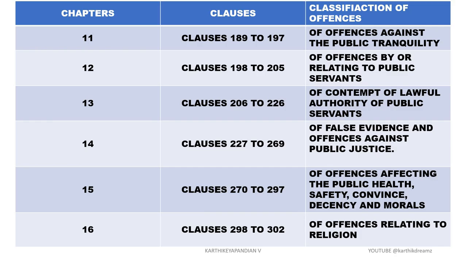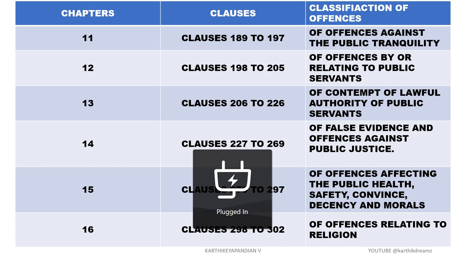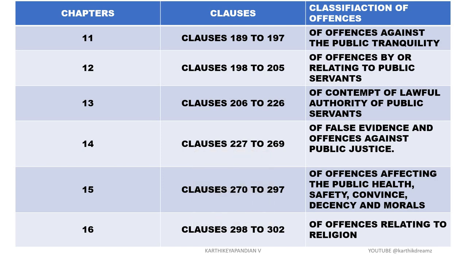And on chapter 11, we have clauses 189 to 197. These are all offences against public tranquility, where we have 189, unlawful assembly, and 190, every member of an unlawful assembly guilty of an offence committed in prosecution of the common object. Okay, and 191, we have rioting.